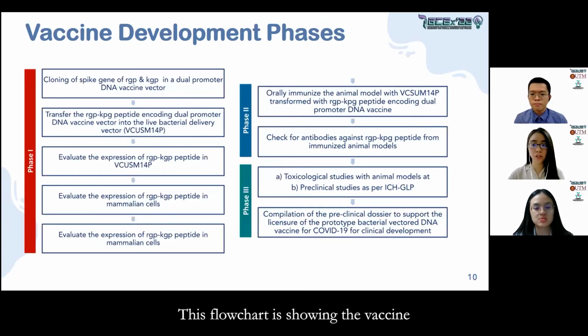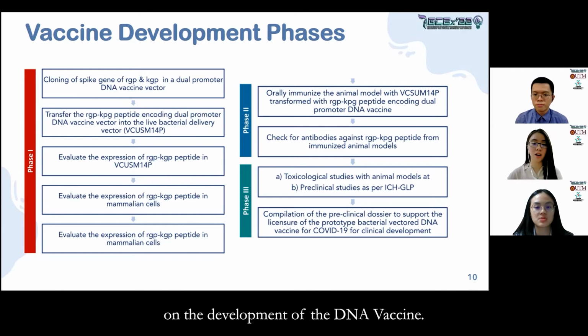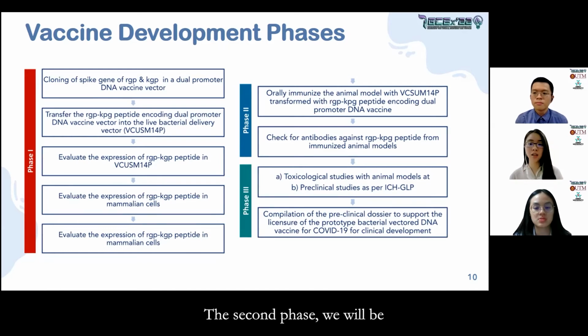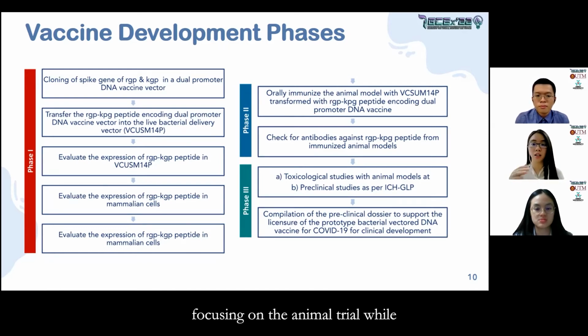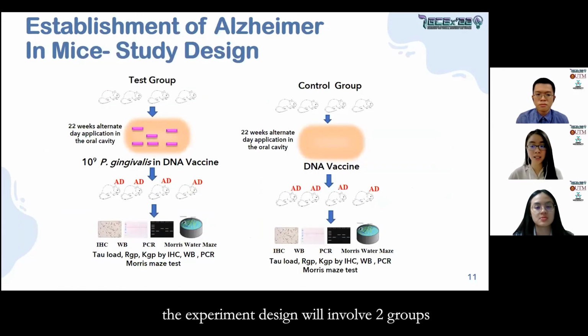This flowchart is showing the vaccine development phases of our project. The first phase will be focusing on the development of the DNA vaccine. The second phase will be focusing on the animal trial, while the third phase will be focusing on the toxicological studies and preclinical trials. As for the mice study, the experiment design will involve two groups, which is the test group and the control group, where the mice involved will have Alzheimer's disease. And this is how our workflow will look like.